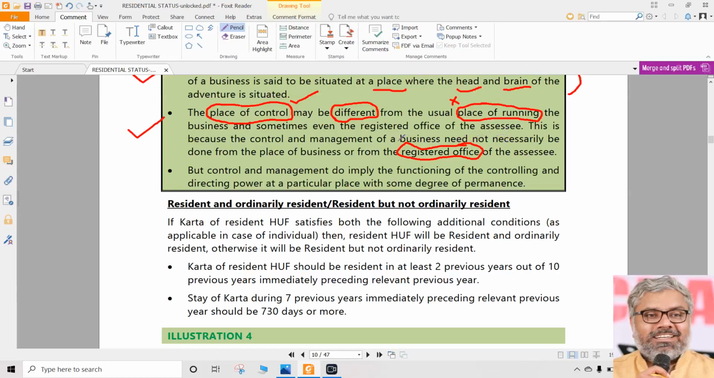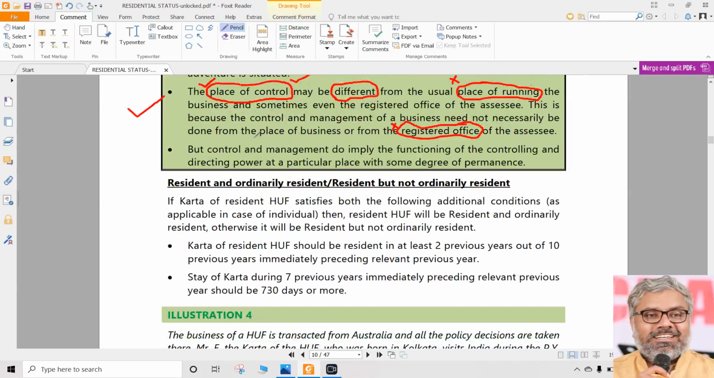So place of running is irrelevant. Registered office is irrelevant. Once again, what is relevant is only the place of control. That only is relevant. That's what has to be checked in determining the residential status of a HUF.